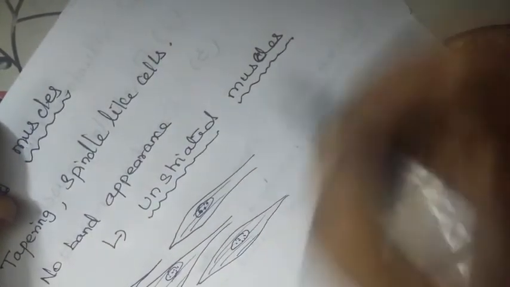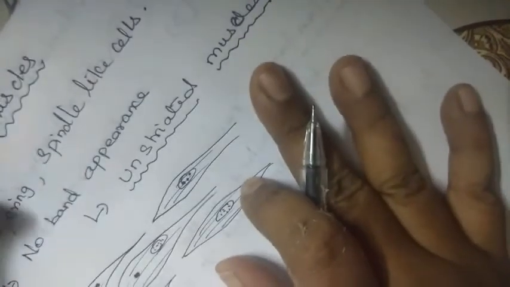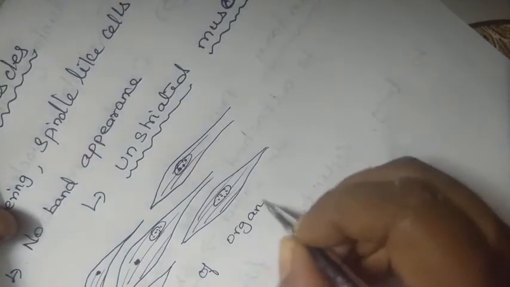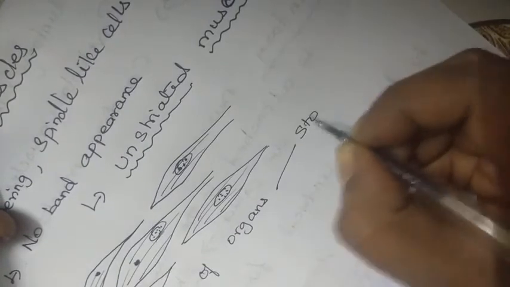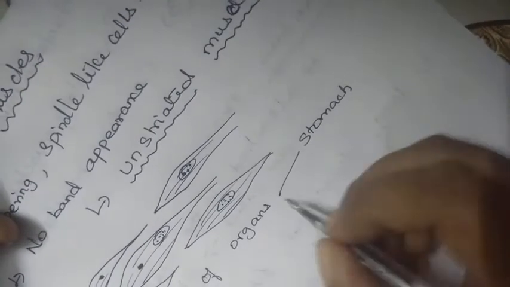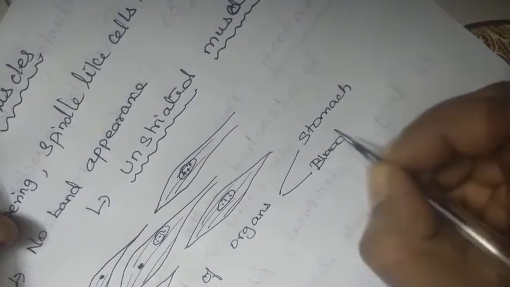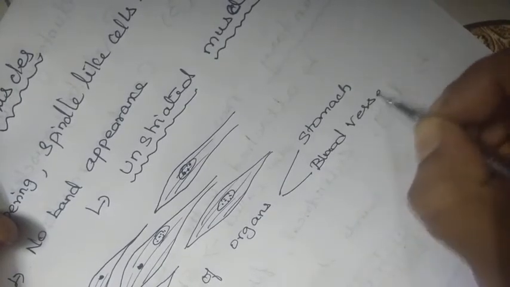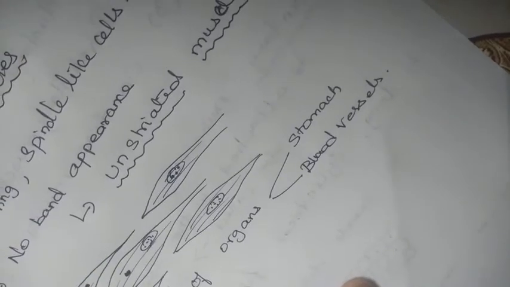Unstriated muscles are found in the walls of organs such as the stomach and blood vessels. You can see these cells here.